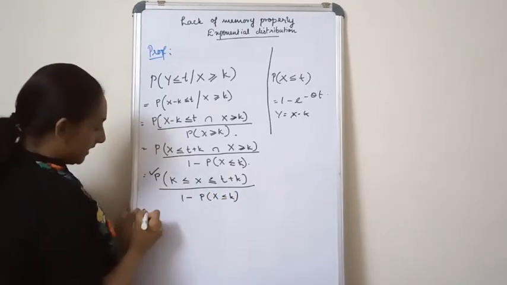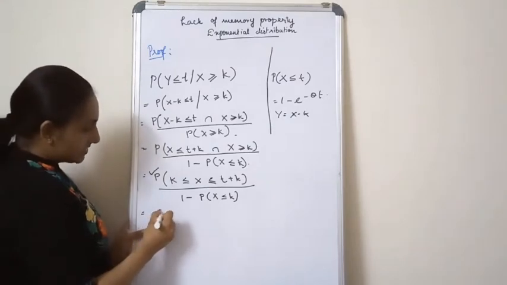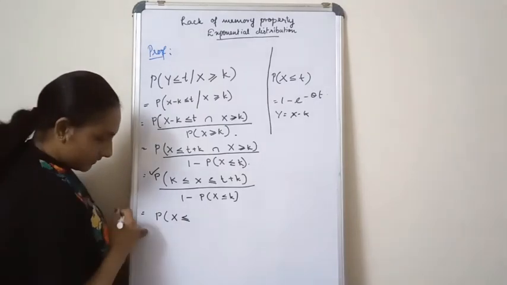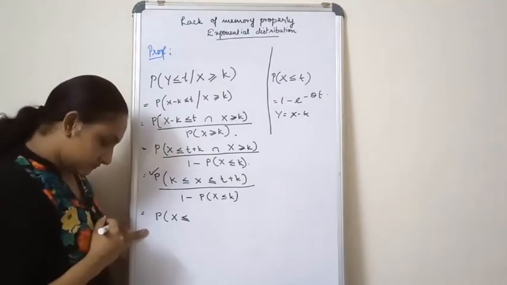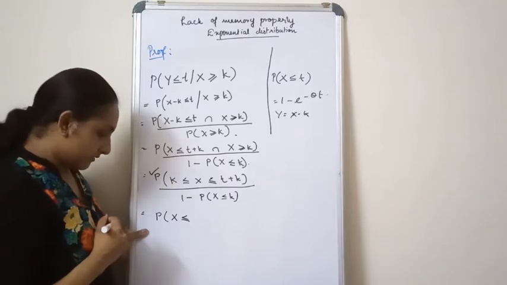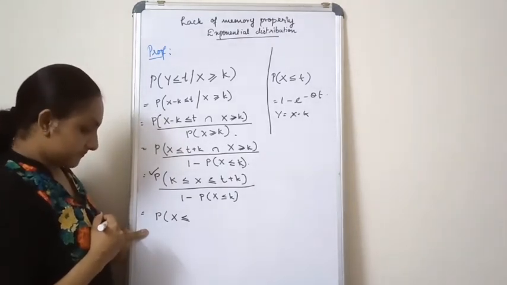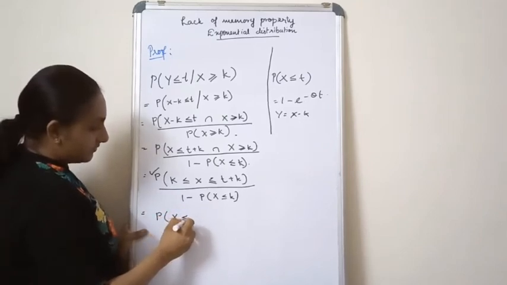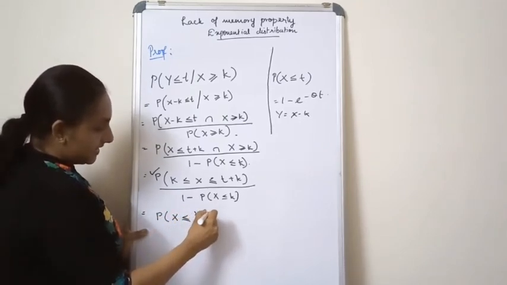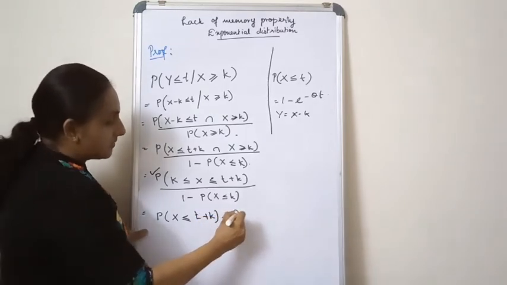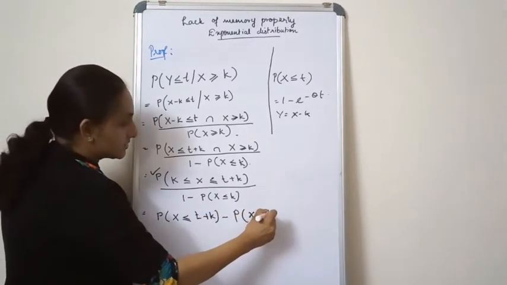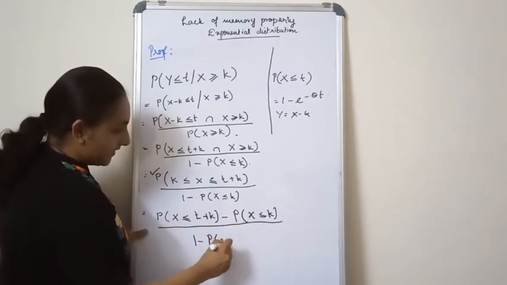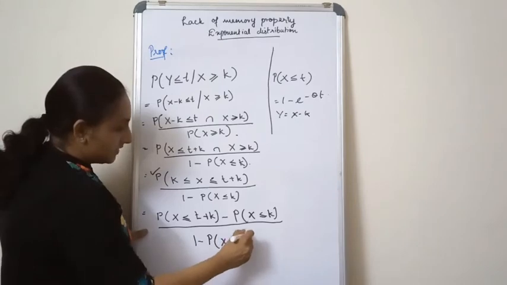Now how will you rewrite this numerator? It is the probability of X less than or equal to t plus k minus the probability of X less than or equal to k, the whole divided by 1 minus the probability of X less than or equal to k.